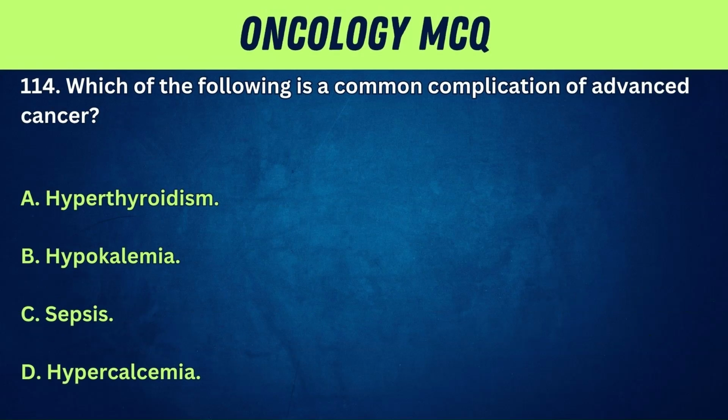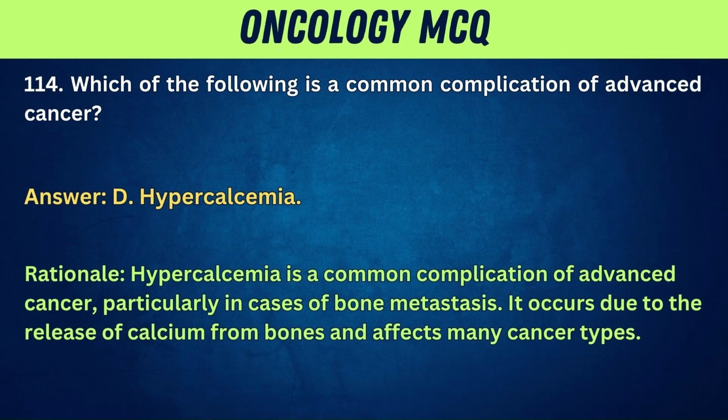114. Which of the following is a common complication of advanced cancer? A. Hyperthyroidism. B. Hypokalemia. C. Sepsis. D. Hypercalcemia. Answer: D. Hypercalcemia. Rationale: hypercalcemia is a common complication of advanced cancer, particularly in cases of bone metastasis. It occurs due to the release of calcium from bones and affects many cancer types.